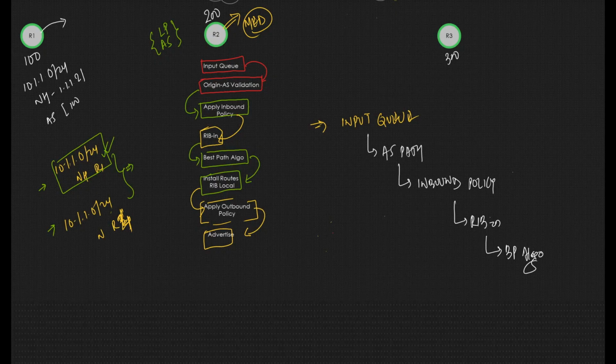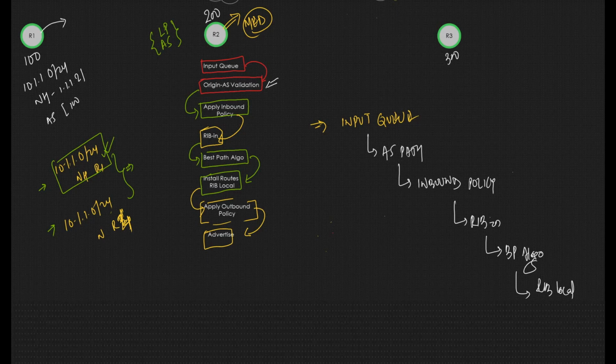Based on this best path algorithm, it puts the route in the RIB local table. Based on RIB local, it sees whether any outbound policies are there and then advertises to R3. Every router, whenever it receives a route from its neighbor, does the same thing.